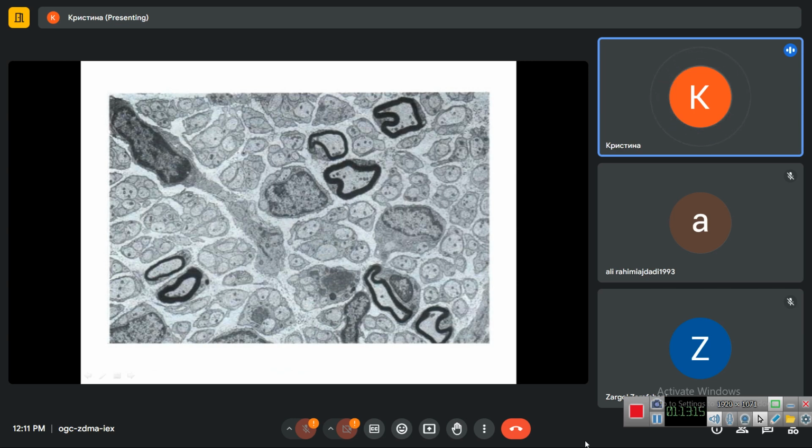In this electron microscopy picture, we see the sections of myelinated, here with black myelin sheaths, and unmyelinated nerve fibers at low magnification. Between individual sections of nerve fibers, we see lighter areas. These are the areas of loose fibrous connective tissue filled with the fibers of loose connective tissue, and this is one cell of loose fibrous connective tissue, maybe a fibroblast.